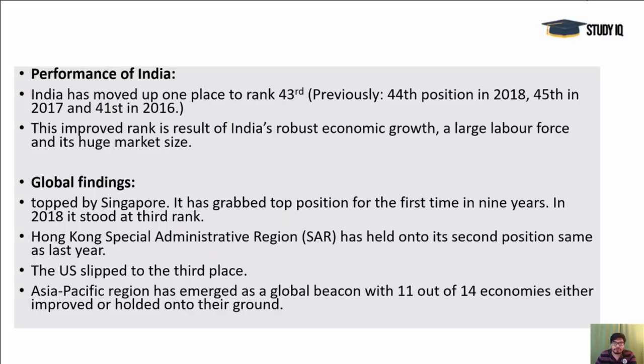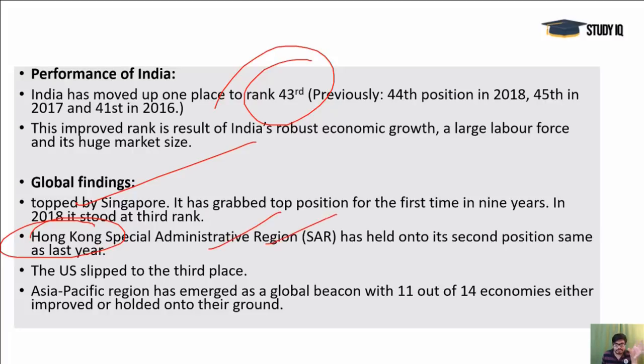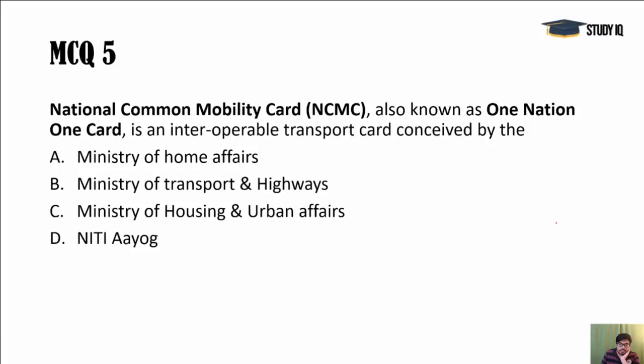Next, performance of India. 43rd rank India has got here. So that's the case. And the global finding is that it is topped by Singapore and Hong Kong. Hong Kong is not a country, it's a special administrative region of China, as we all know, as the protest was going on in Hong Kong. So that's very much in the spotlight these days. It is in second position, okay, and USA is third.